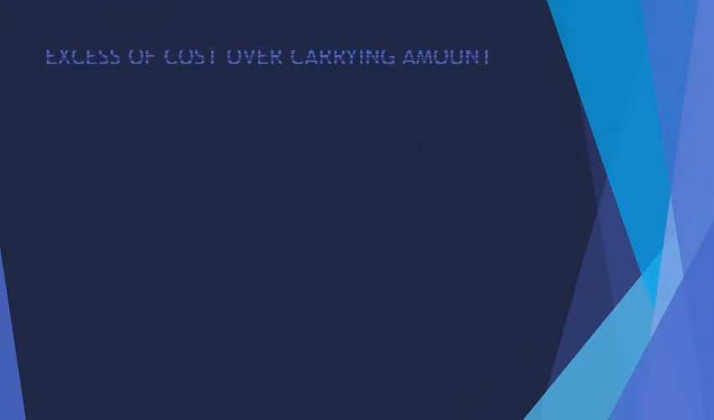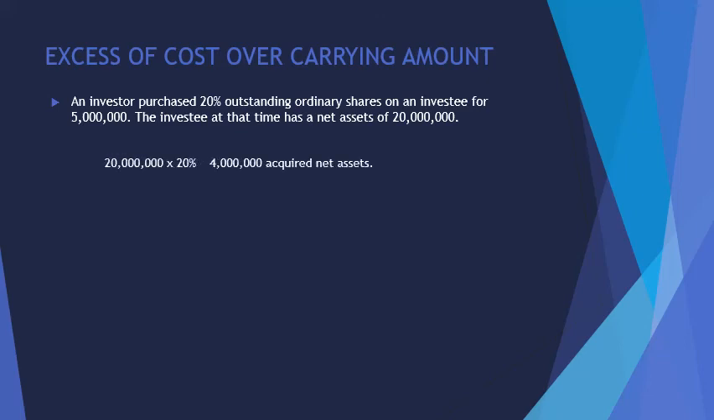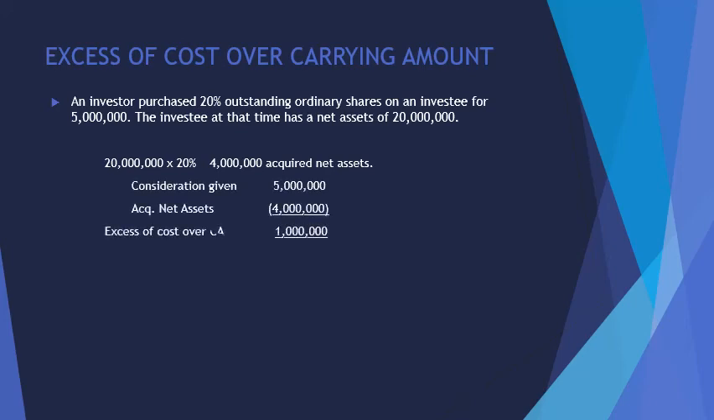Another phase for the accounting of the investment in associate is when there is an excess of cost over the carrying amount of the net asset acquired. Examples of these are: an investor purchases 20% outstanding ordinary shares of an investee for 5 million. The investee at that date has a net asset of 20 million, and the investor acquired 20% of that, which is 4 million. The difference of the consideration paid of 5 million and the carrying amount of the net asset acquired, that is 4 million, is 1 million. Called the excess of cost over the carrying amount.